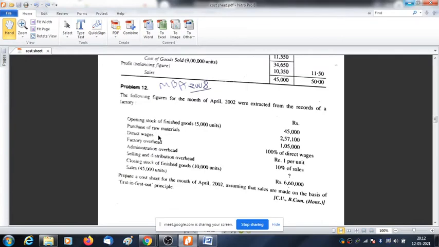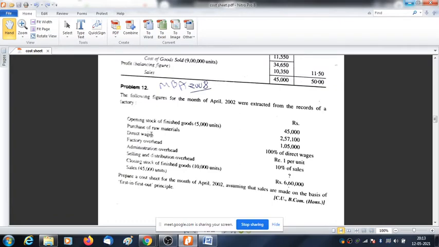Here purchase of raw material is given and no opening stock or closing stock of raw material is given. Had there been any opening or closing stock of raw material, we would have adjusted. But here there is no question of raw material, and no carriage inward is given. So this purchase of raw material means your raw material consumed. You agree with me or not? Yes, sir.